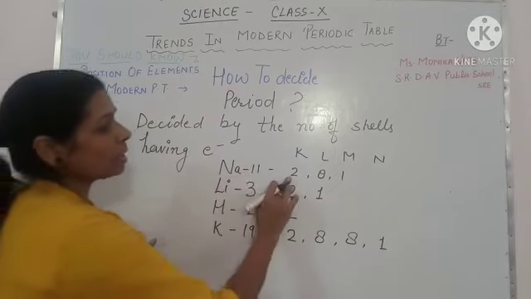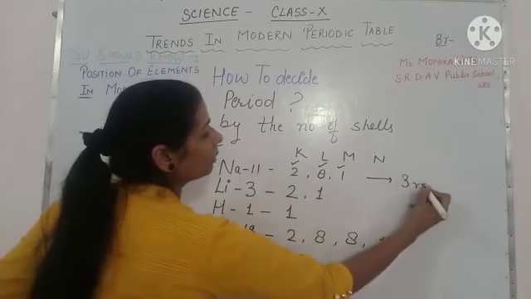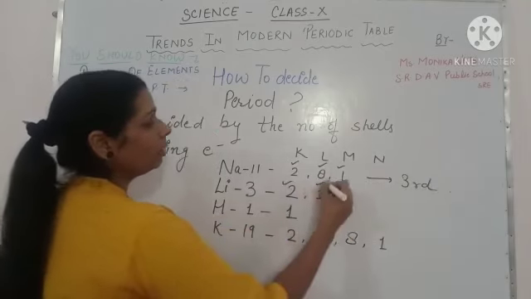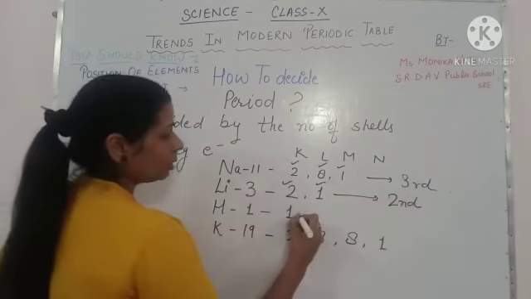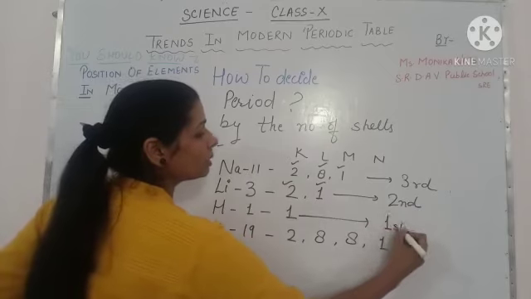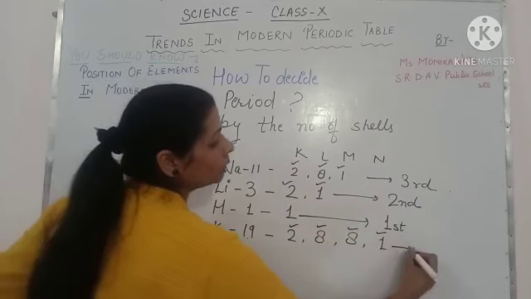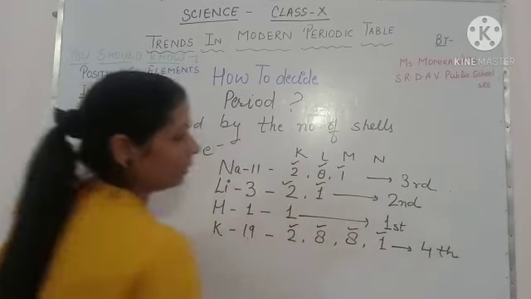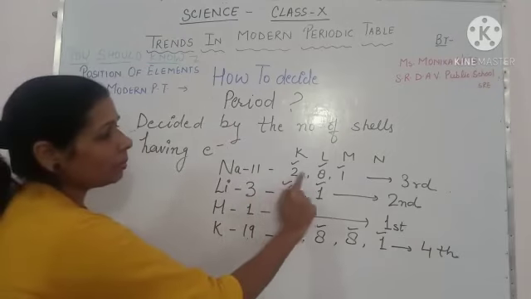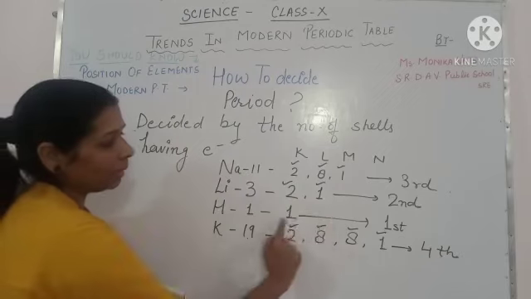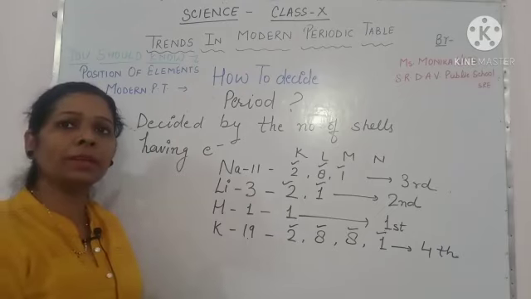So for sodium, how many shells are there? 1, 2 and 3. So third period. Lithium, 1 and 2, so second period. Hydrogen has only 1, so first period. Potassium has 1, 2, 3 and 4, so fourth period. So how do we decide the period? Periods are decided by the number of shells filled by electrons. That means कितनी shells में electrons filled हैं, that will decide the period.